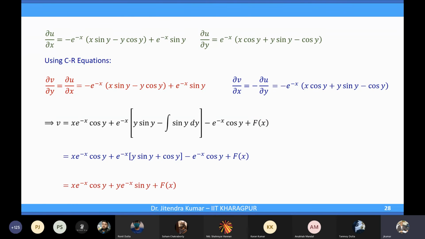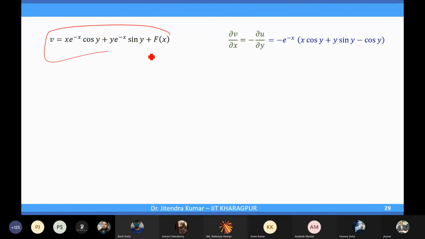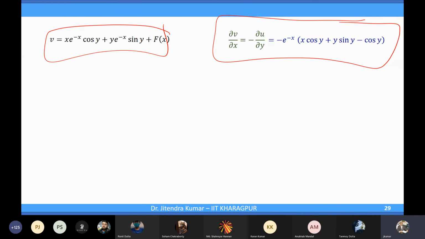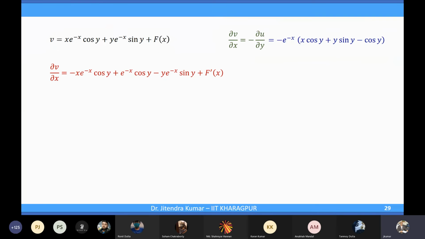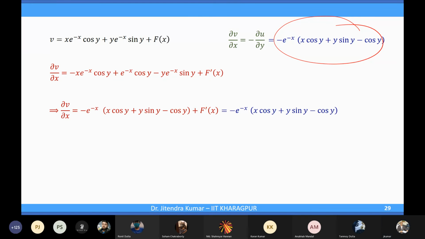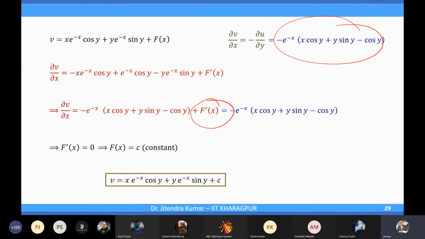Well, then you simplify. So you got this v here, and del v over del x was given by another equation. Here this v can be again differentiated to get del v over del x, and there you have del v over del x. Equate them and you get f prime x. So f prime x in this particular case comes to be 0. That means f x is just a constant, and then v is there. Then you can just put that f x as a constant there. So you have v.